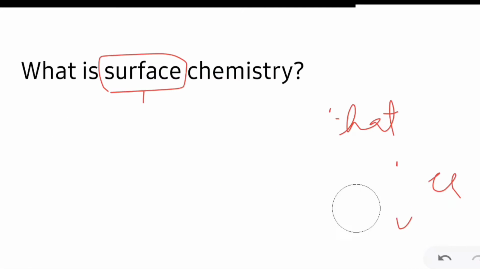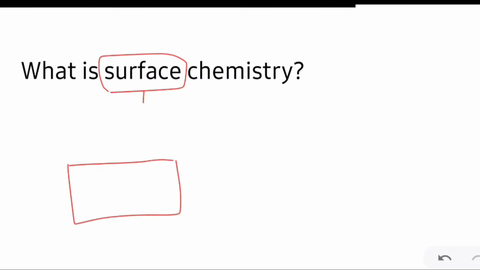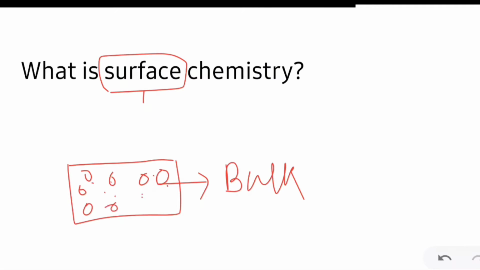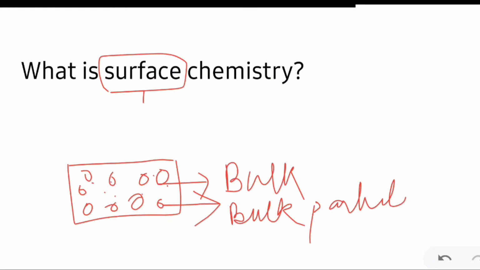So for example, if there is a wooden block, this inside part of this block is called the bulk. And the particles which are present inside the bulk are known as bulk particles. And this top layer of this block is called the surface.